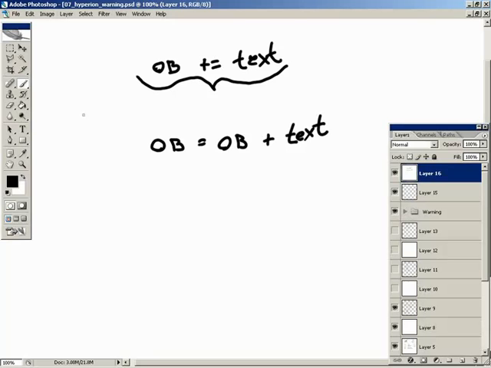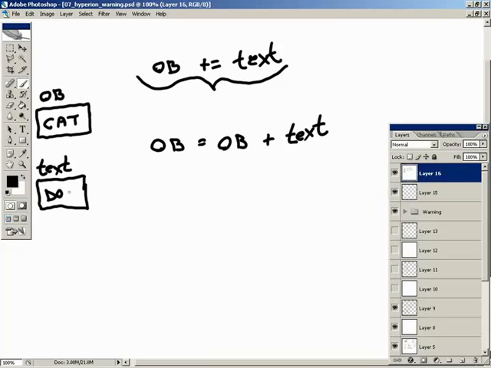So let's talk about variables again. So basically, here's a variable over here in memory that's called output buffer, and in it, let's say it has a cat, the word cat, not a real cat. And then we have another piece over here that is called text, another piece of memory, a variable. And inside it, it's got dog.